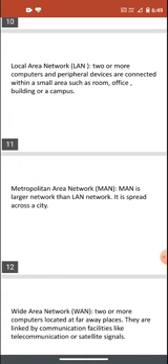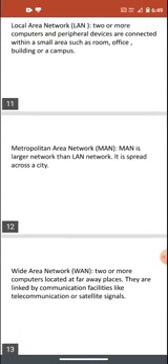The example is cable, where a cable operator provides cable to each and every house of a city. It does not go beyond the city; only within a city it provides you the network. So that is the example of a metropolitan area network.